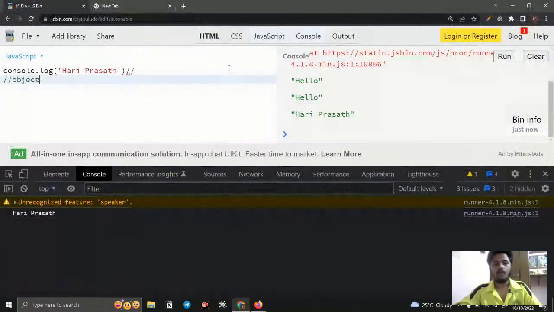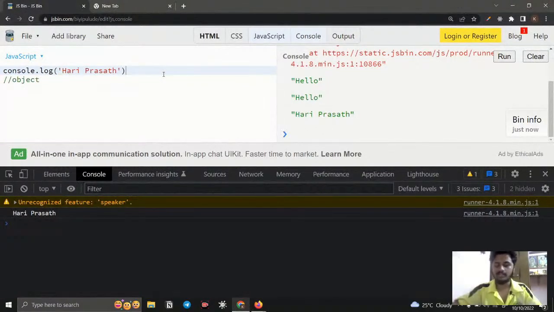Yeah, fine. So now this is the first thing you need to understand, console. By using that only we are going to check it. The first topic in our basic session is variables. Whatever programming language you go to, variables will be there. So what is meant by variables?